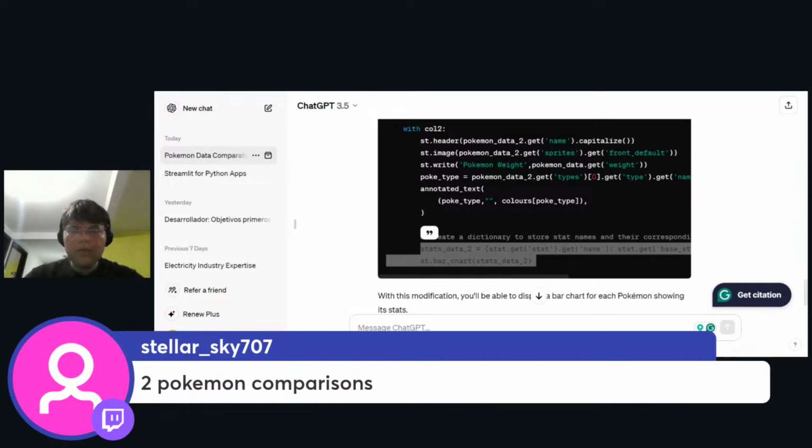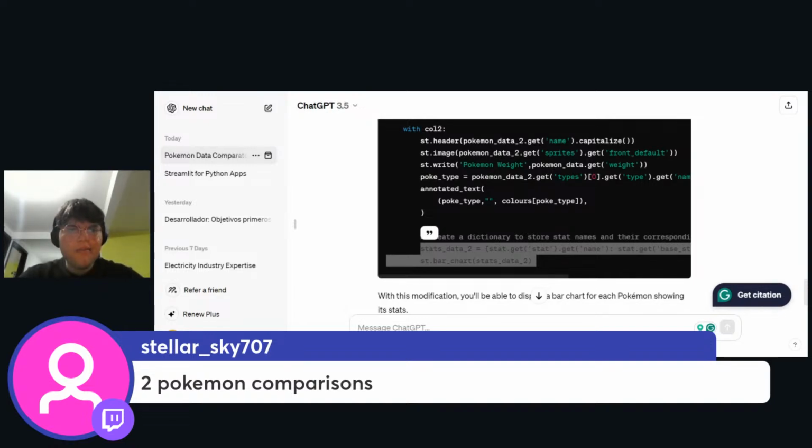Chart stats of data two, and stats of data is equal to stats again. Did I close this for Pokemon? That get name, bit stat and so on. So now let's try to pass that in the data frame.